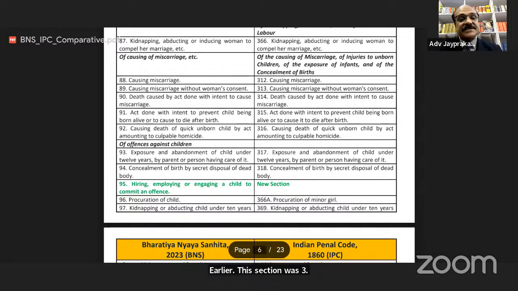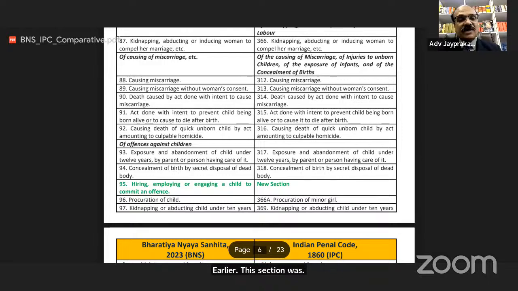In BNS, offenses against children: section 93, exposure or abandonment of child under 12 years by parent or person having care of it. Earlier this section was 370.